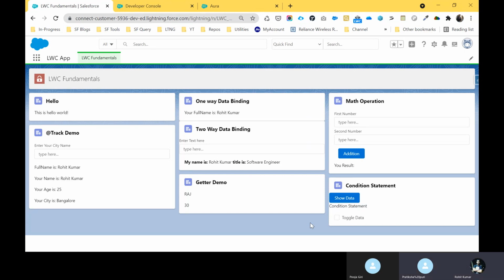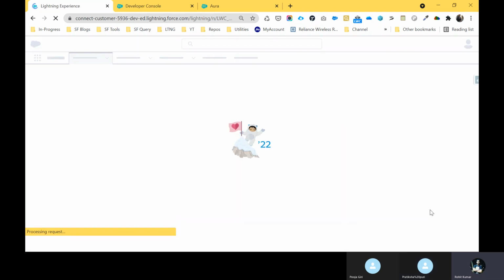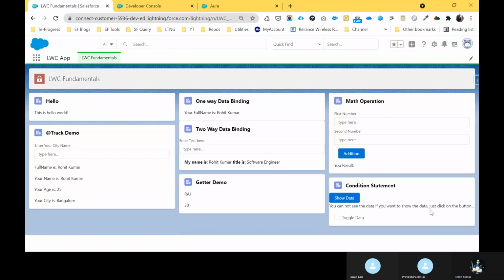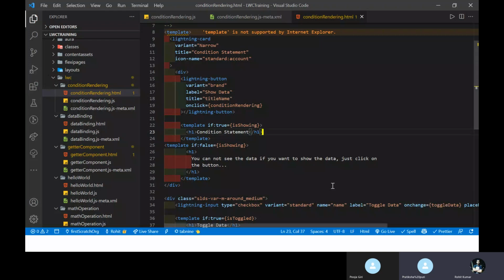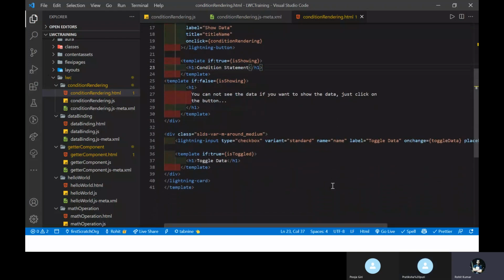Is it clear? Yes. It's a basic thing. Again, I want to show you, the first time is the else part, so it's showing me this heading, like you cannot see the data. Once I click this button, the showing value is true. So you can see the true value, like the conditional statement here, right? Yes, this is for the if-false directory.